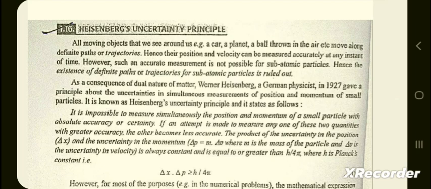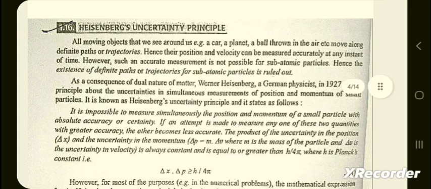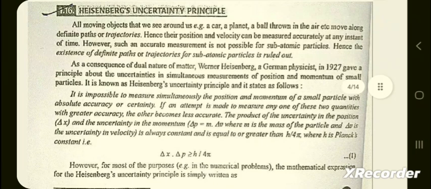Hence, the existence of definite paths or trajectories for subatomic particles is ruled out. As a consequence of the dual nature of matter, Werner Heisenberg, a German physicist, in 1927 gave a principle about the uncertainties in simultaneous measurements of position and momentum of small particles.